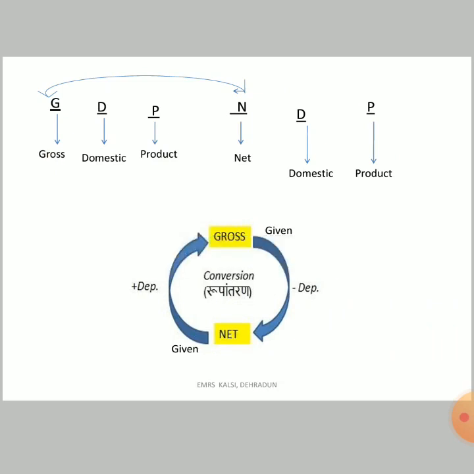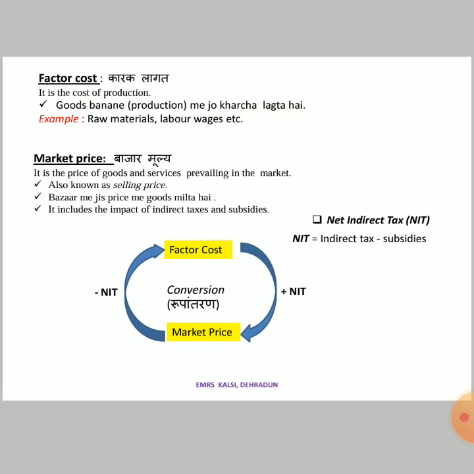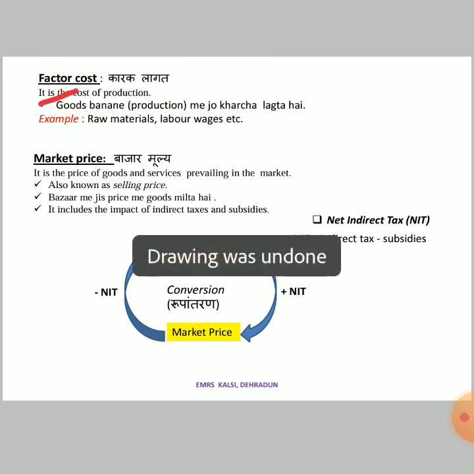Now there are two more things: factor cost and market price. What is factor cost? It is the cost of production, the expense incurred in making the goods.